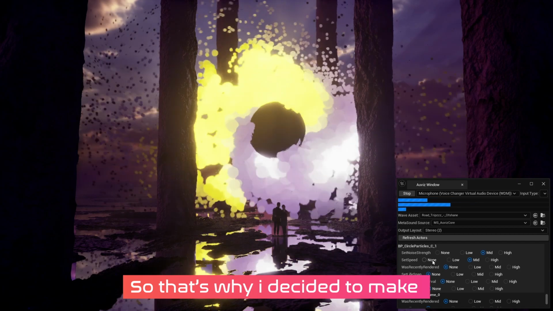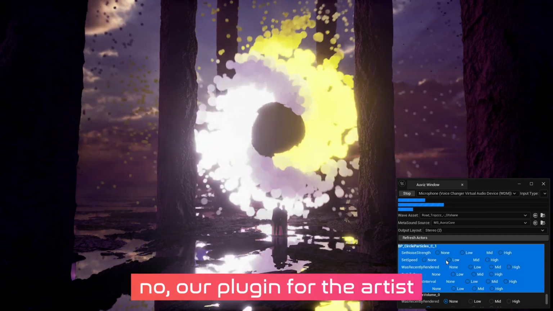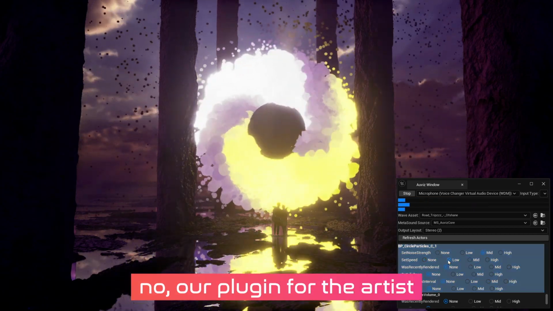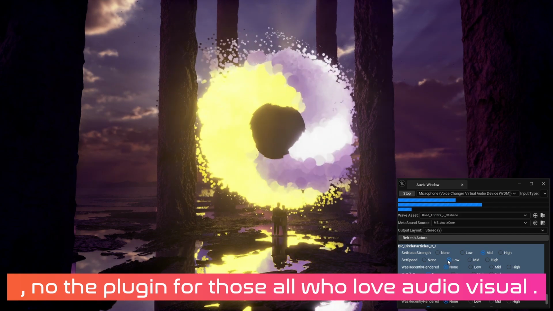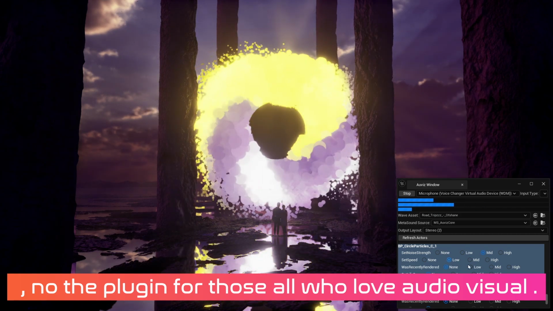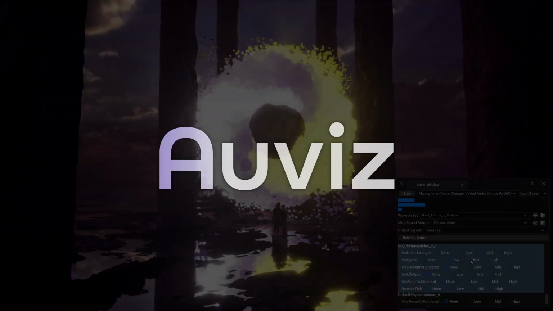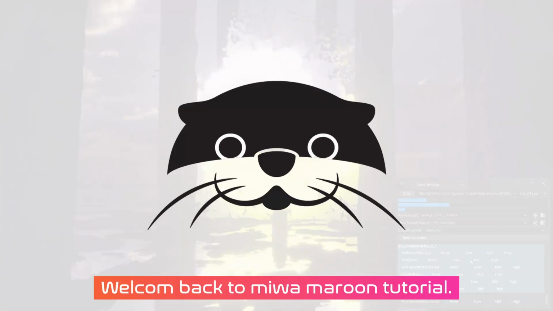So that's why I decided to make the plugin. No, our plugin for the artists. No, the plugin for those who love audio visual, which is called Auviz.